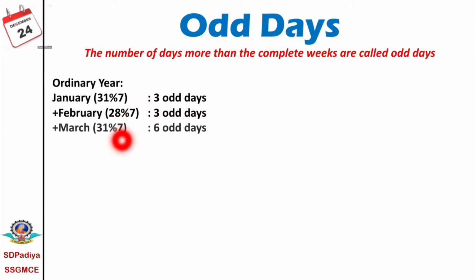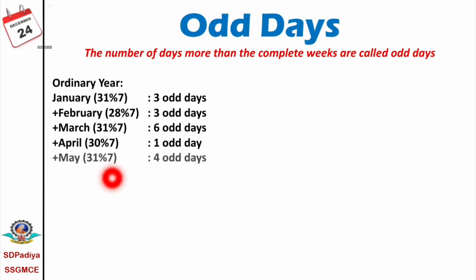Now March again has 31 days, that means 4 weeks and 3 days, so 3 odd days for March, and up to February we have 3 odd days, that is 3 plus 3, 6 odd days. For April, 30 days means 4 weeks and 2 days, so April has 2 odd days, and up to March we have 6 odd days, that is 6 plus 2, 8, and 8 means 1 odd day.